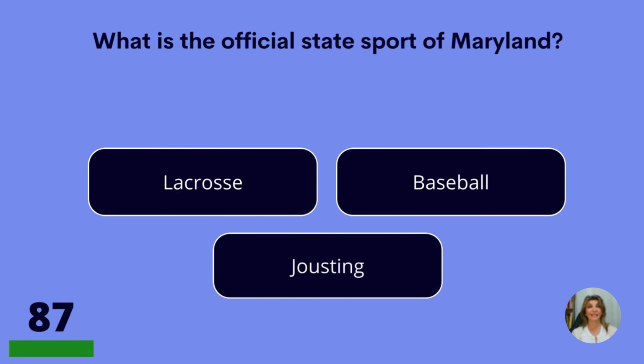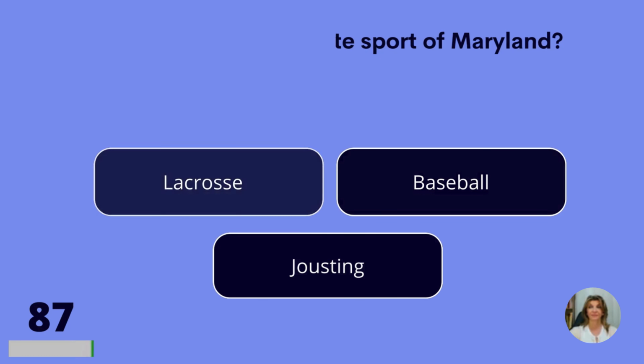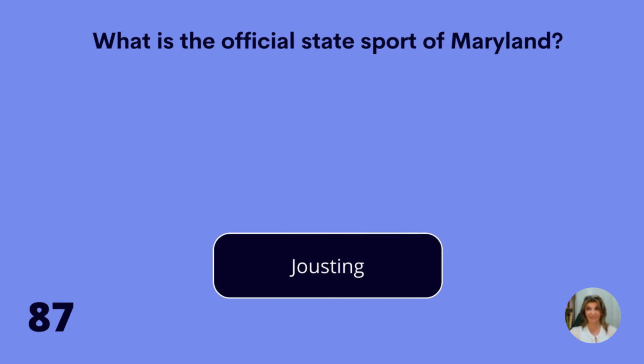What is the official state sport of Maryland? Lacrosse, baseball, or jousting? Jousting.